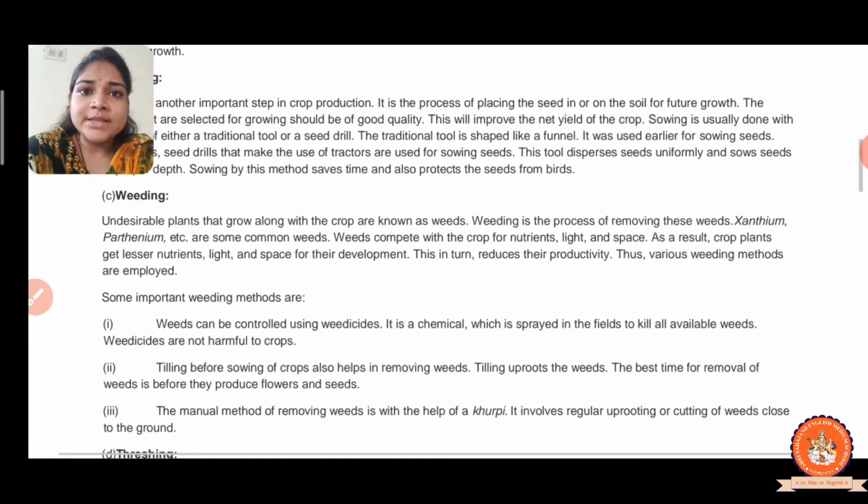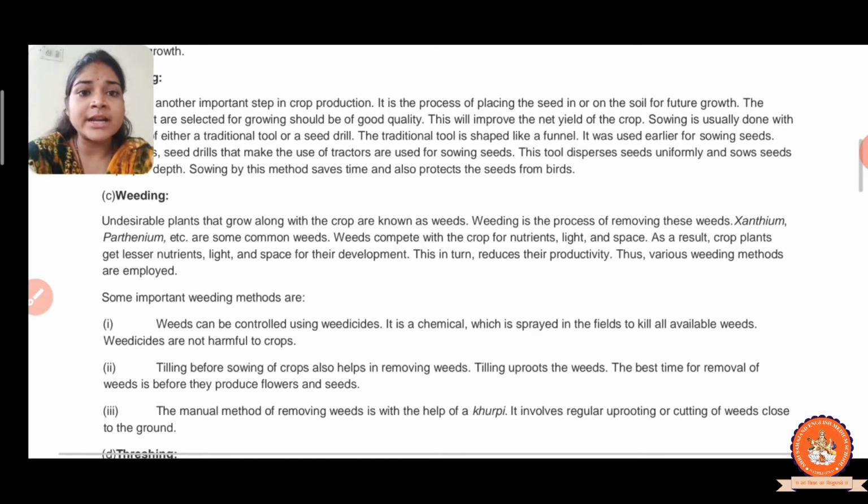There are some common weeds, and weeds compete with the crop for nutrition, light and space. As a result, the crop plants get less nutrition, light and space for their development. Weeds grow with the main crop, that's why they share everything with the main crop.